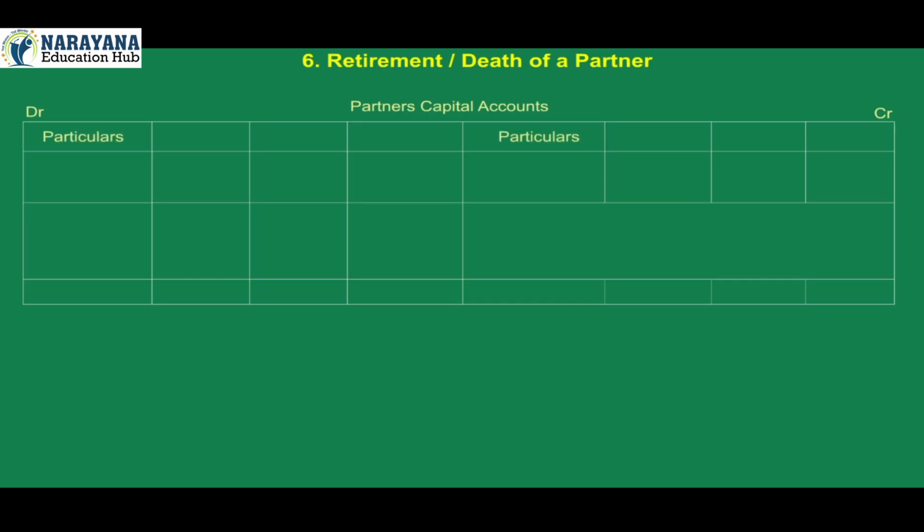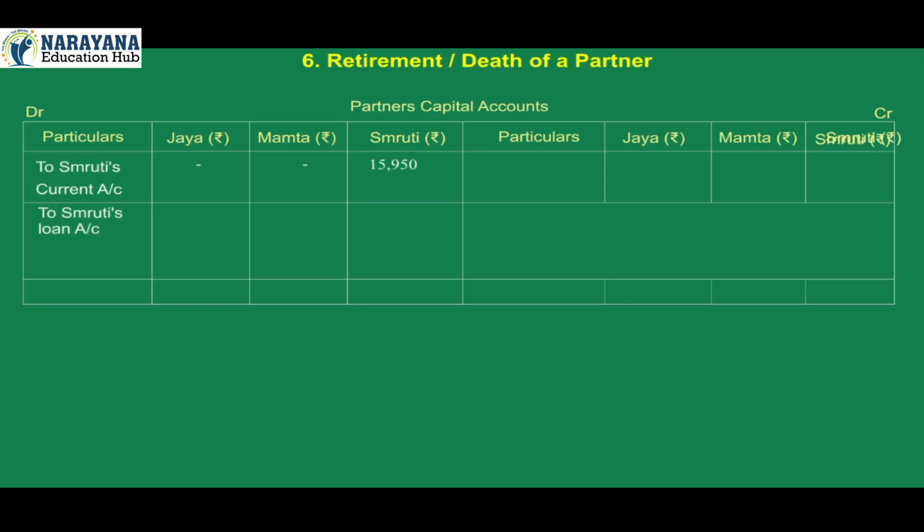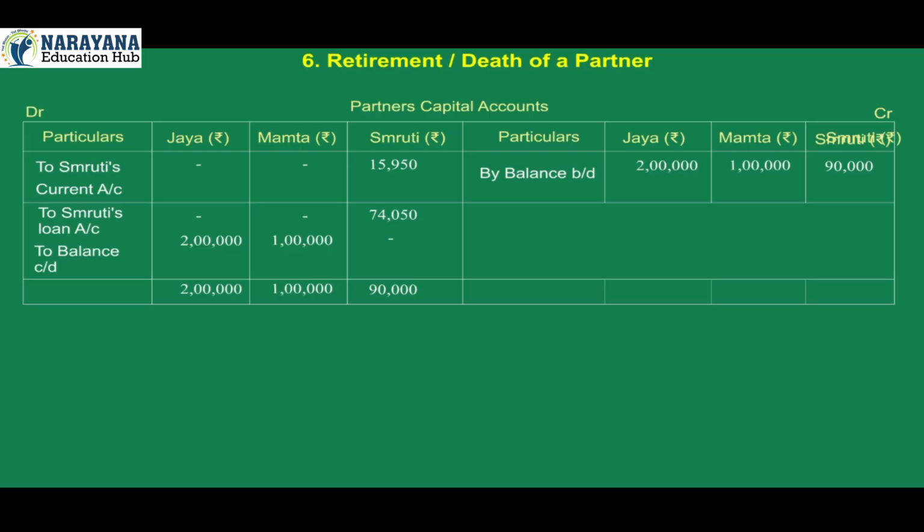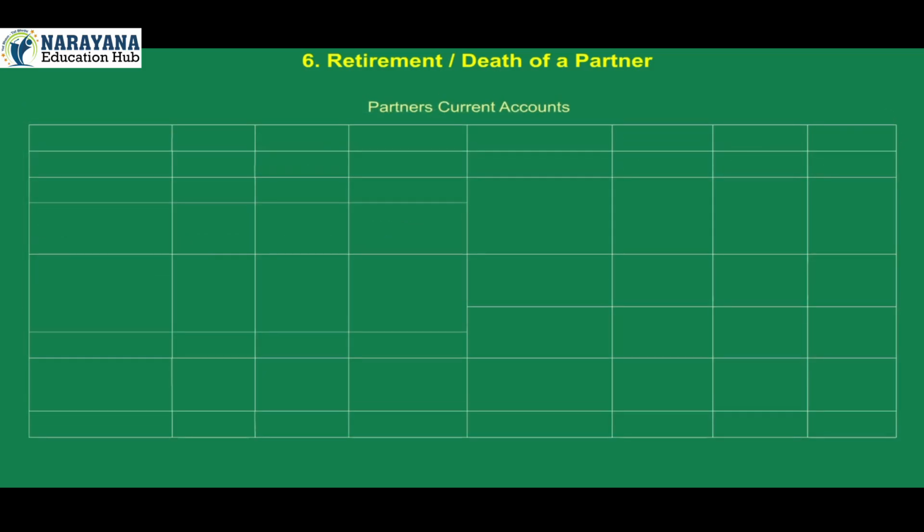Partners' capital accounts. On debit side, particulars Jaya amount, Mamta amount, Smruti amount. To Smruti's current account 15,950. To Smruti's loan account 74,050. To balance carried down Jaya 2 lakh, Mamta 1 lakh. Total of debit side Jaya rupees 2 lakh, Mamta rupees 1 lakh, Smruti rupees 90,000. On credit side, by balance brought down 2 lakh, 1 lakh, 90,000. Total of credit side 2 lakh, 1 lakh, 90,000. Partners' current accounts.